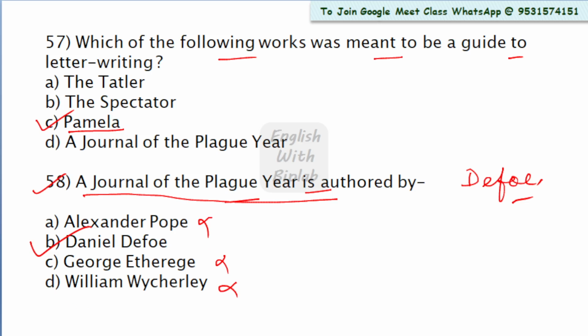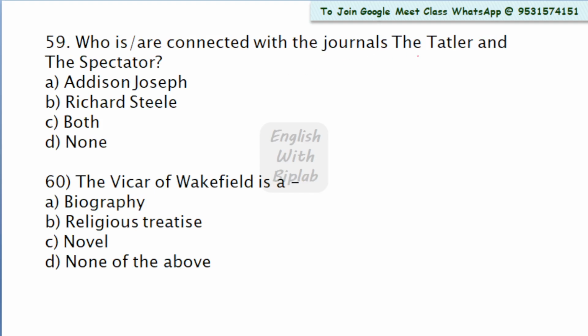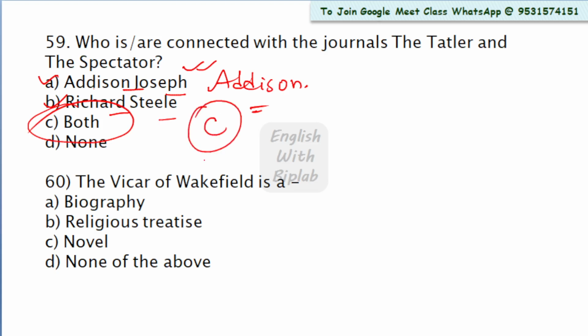Now come to question number 59. Who is connected with the journals The Tatler and The Spectator? Very important. Addison, Joseph, Richard Steele, both, none. We know that both Steele and Addison, it's not Addison Joseph, it should be Joseph Addison. So sorry for the typing mistake. Both are the right answer. So we'll take C as the right answer. Option C is the right answer.